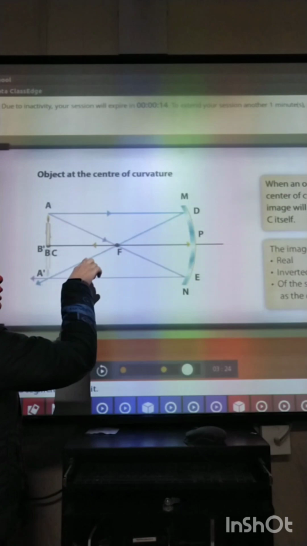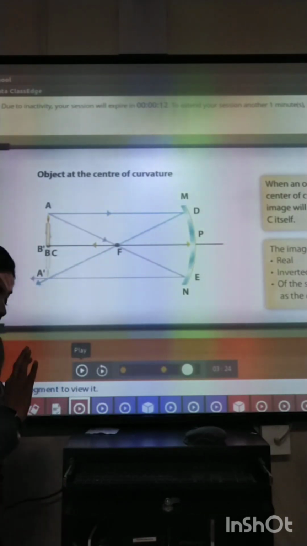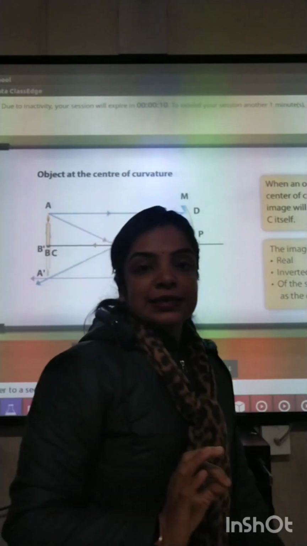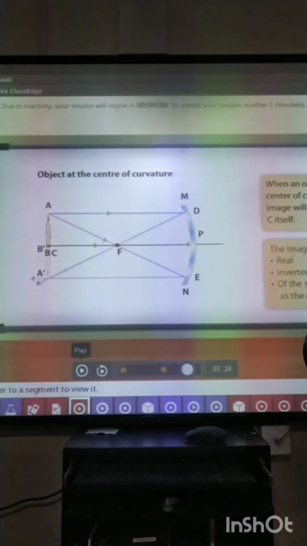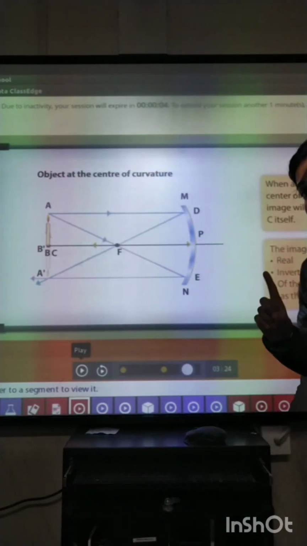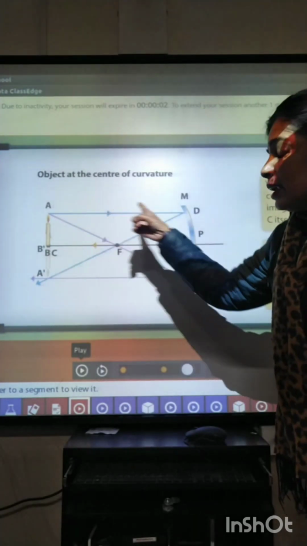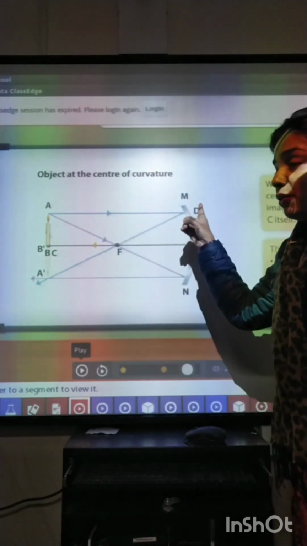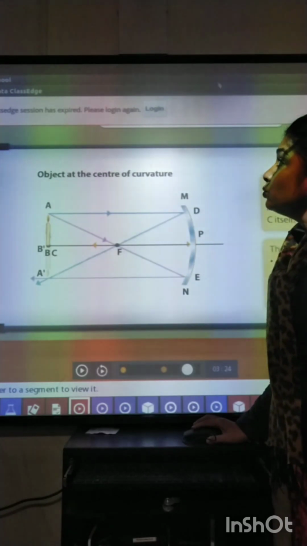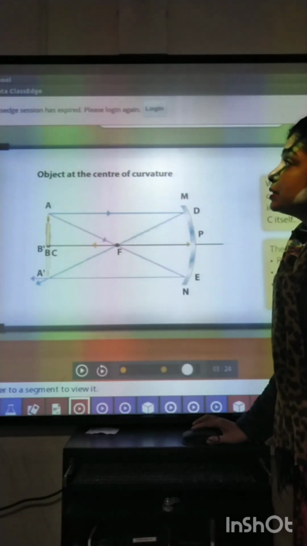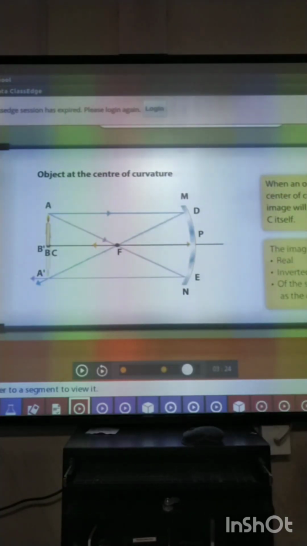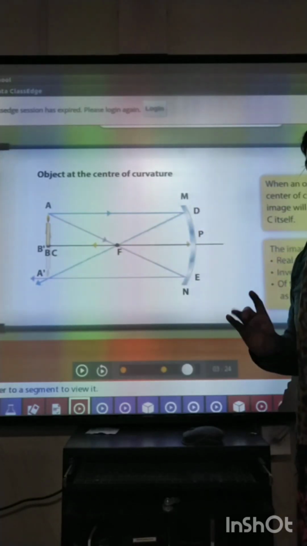After reflection, it is passing through focus, as in the other two cases. In all the three cases, one similarity is there, that one of the incident rays is parallel to principal axis, and after reflection is passing through principal focus.